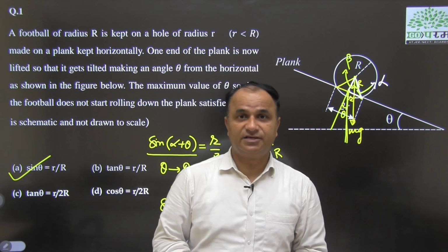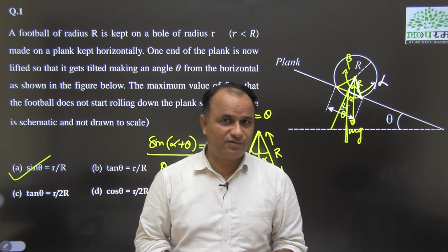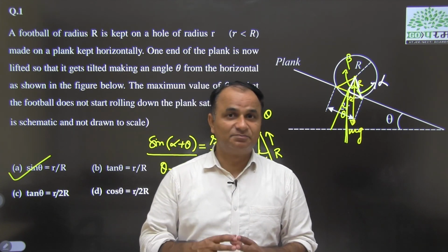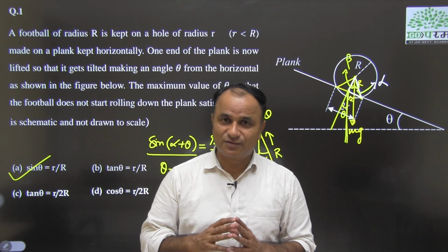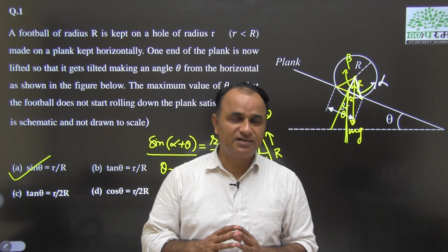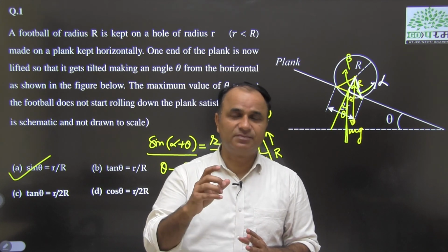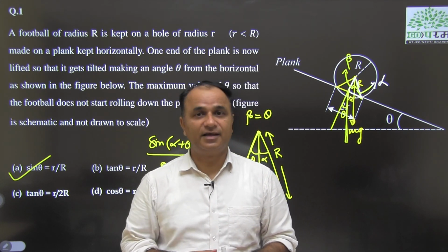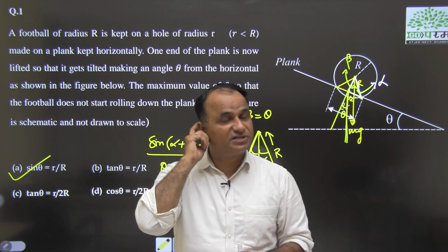As far as concepts are required for this question, you need a complete understanding of rotation as well as rolling. You have to be very clear about the distinction between rolling and rotation about a fixed axis.